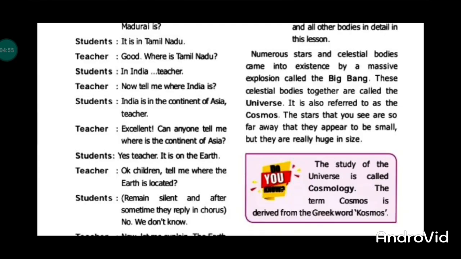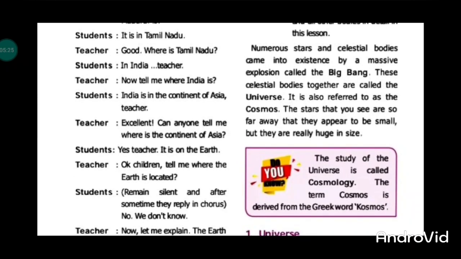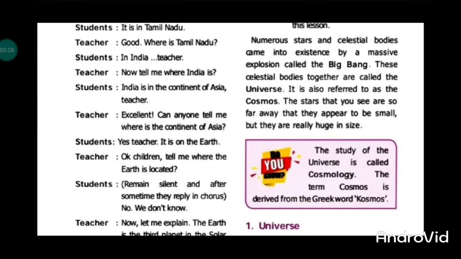Numerous stars and celestial bodies came into existence by the massive explosion called the Big Bang. Numerous stars and celestial bodies are referred to as planets, natural satellites, dwarf planets and asteroids, all of which are called celestial bodies. These celestial bodies together are called the universe. The universe is also called cosmos. The study of the universe is called cosmology.